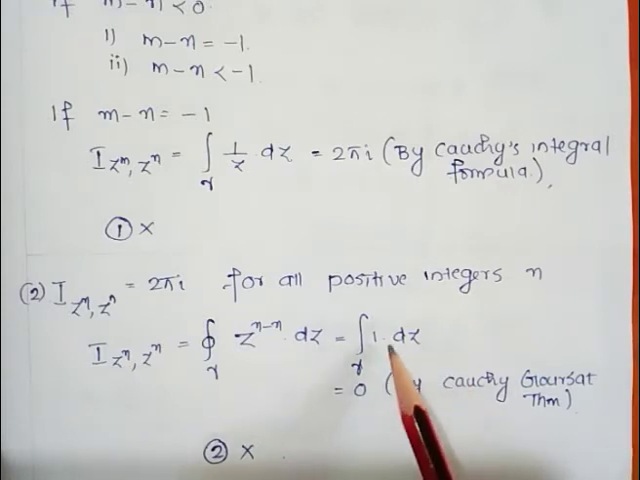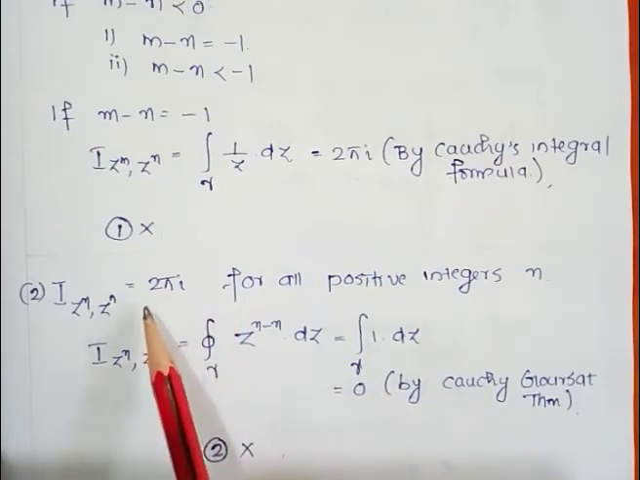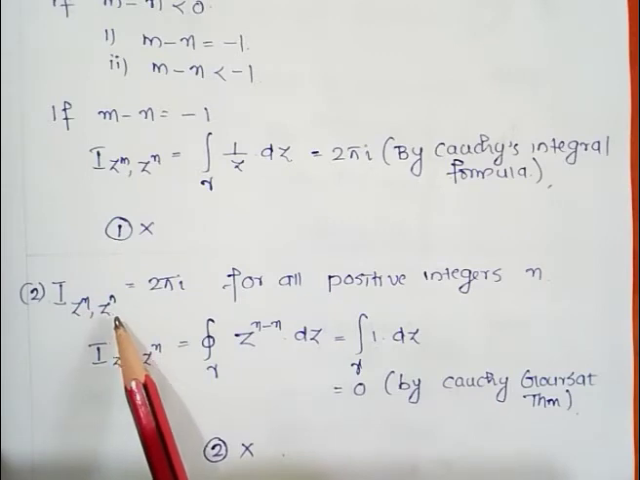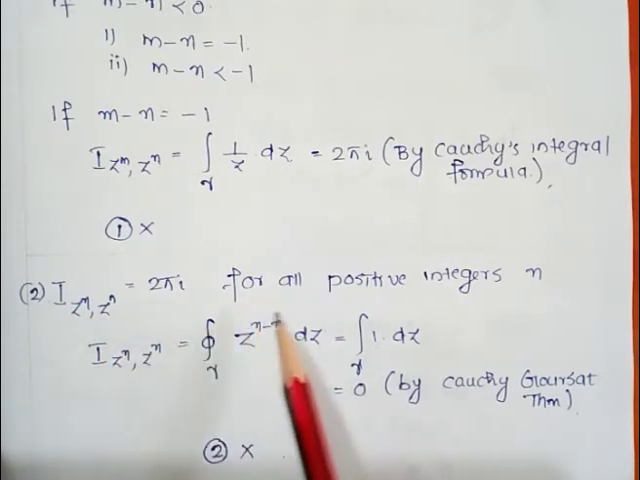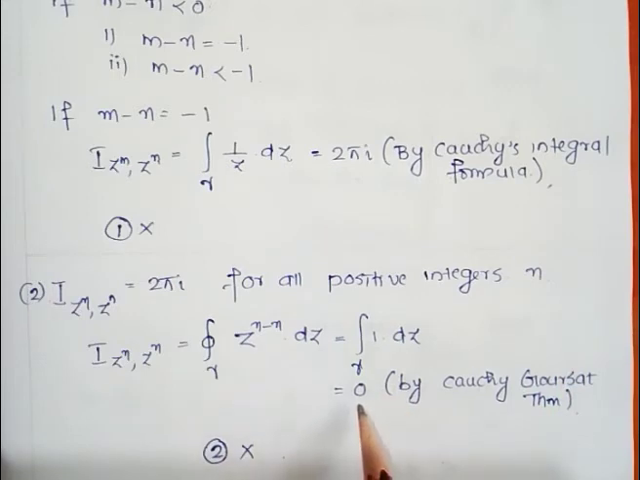So we know that 1 is a polynomial, which is a constant polynomial. Then we can again apply Cauchy-Goursat theorem. So by Cauchy-Goursat theorem this integral becomes 0. So we get I(z^n, z^m) equal to 0. But our second option said that I(z^n, z^m) is equal to 2πi for all positive integers n. But here we get it is equal to 0. So our second option is also wrong.